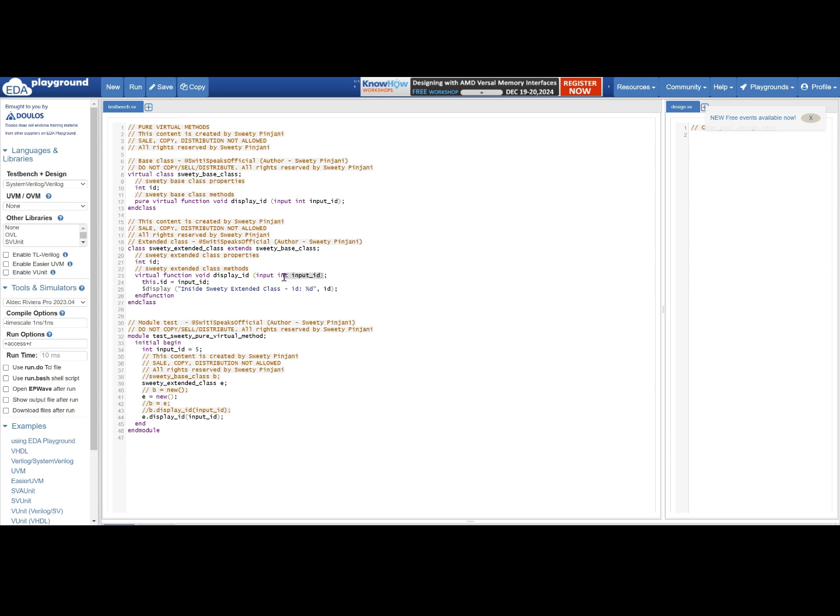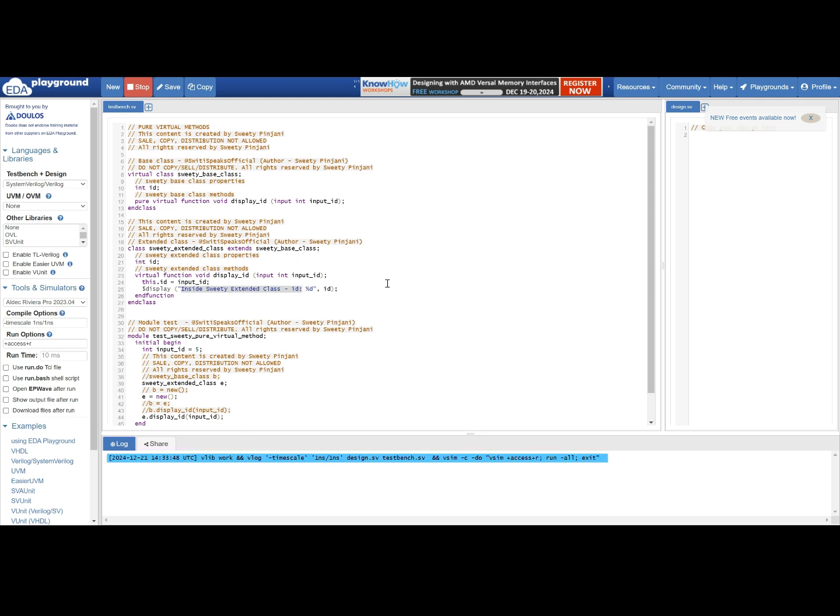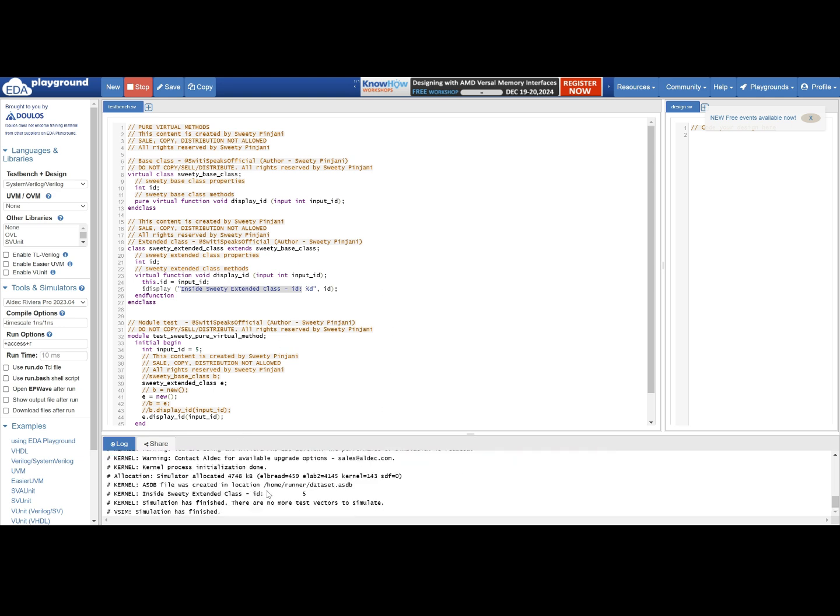Whatever input ID you gave, in your case, if you see, input ID is 5. That input ID got assigned to your class variable ID, and then you are displaying inside Sweetie extended class ID and the value of ID, which will be 5. This is the display which you should get. Let's see if we are getting this display method or not. If you see, I got this display method inside Sweetie extended class ID and the value is 5.